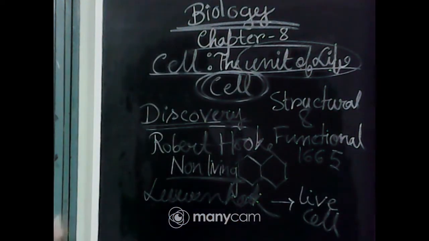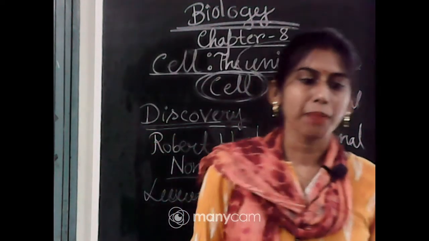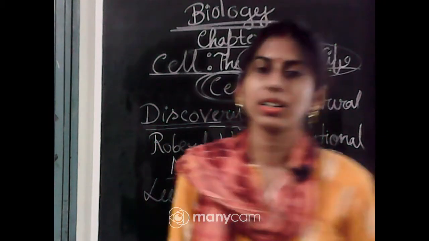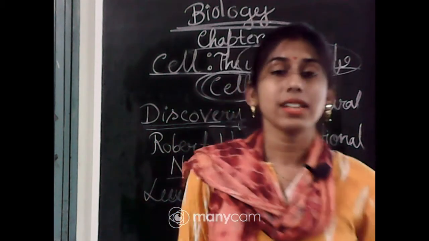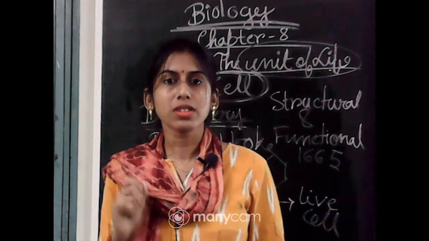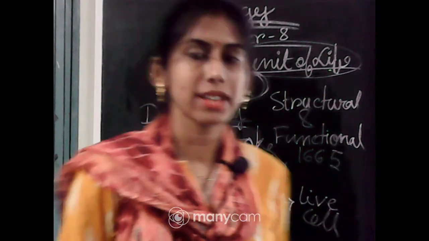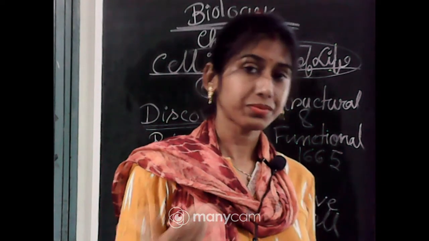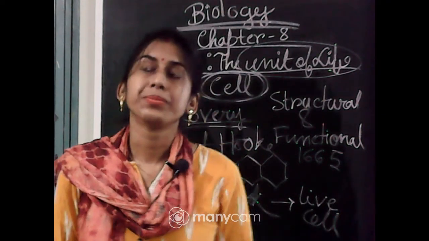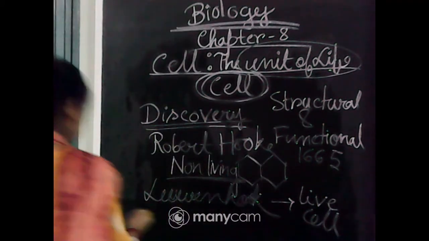Okay, so that's how cell was discovered, and after that, different cell organelles were discovered, and a cell theory was proposed by some scientists. So, before starting with the cell theory, I will talk about the name of another scientist who discovered different main organelles, like Robert Brown. Robert Brown has discovered the nucleus.